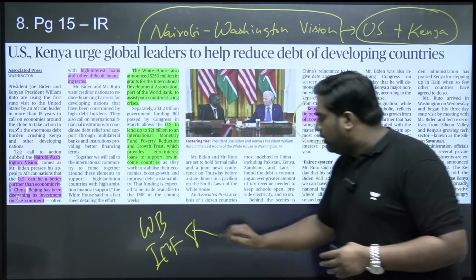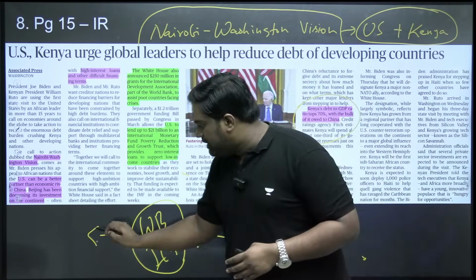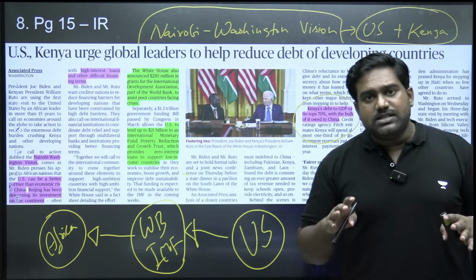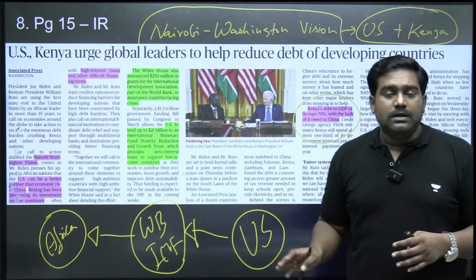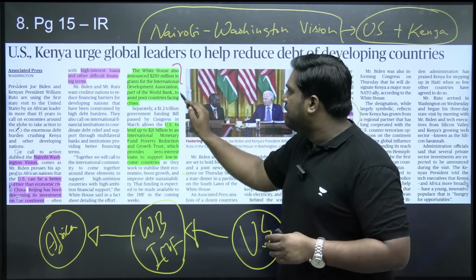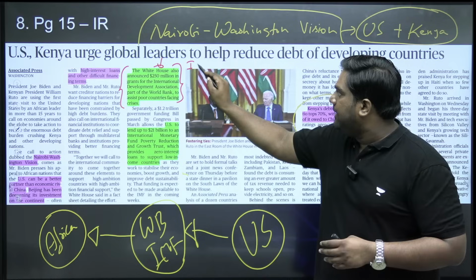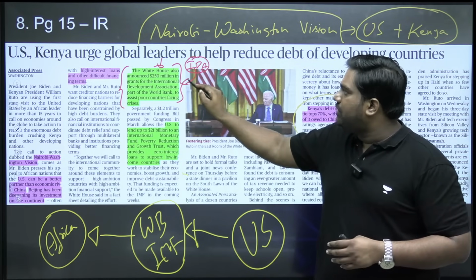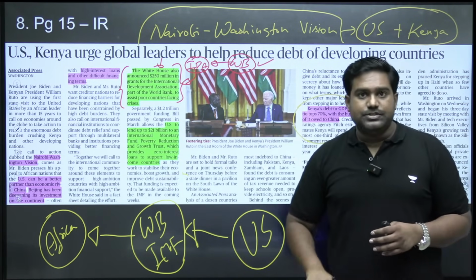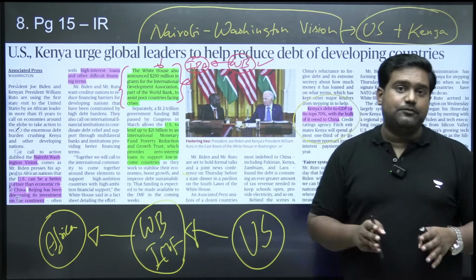The US will play a role in providing financial support to the World Bank and IMF, which in turn will channel the funds to African countries which are facing a debt burden. So this is the goal of the Nairobi-Washington Vision. The US is setting aside almost $250 million to the International Development Association, or IDA, which is one of the organs of the World Bank. The International Development Association provides developmental loans. So the US is going to fund $250 million specifically for this.